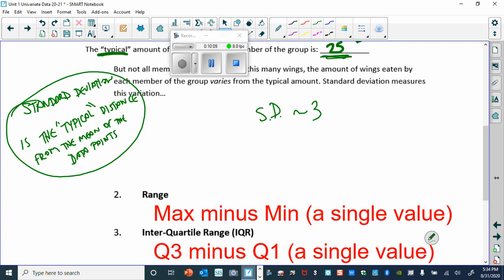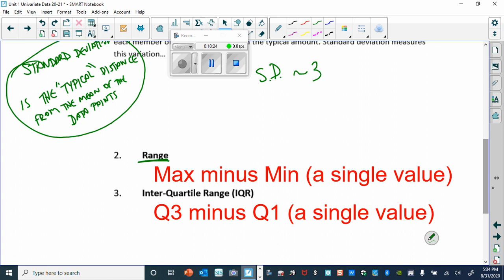There's other measures, and this is a measure of spread. There's other measures of spread, some of which you've seen. The range. The range is just the max minus min, which is a single value, right? And so if on a test the scores range from 85 to 100, we would say that the range was 15 points. Max minus min.